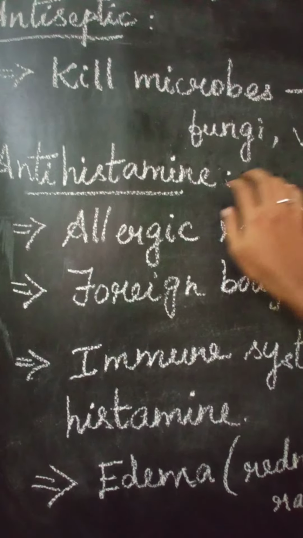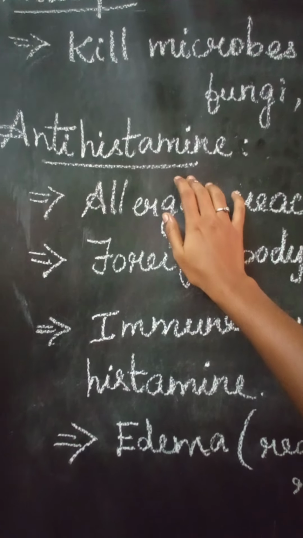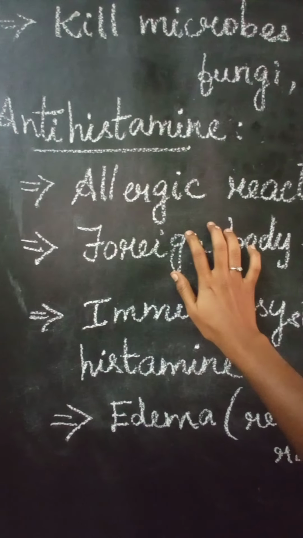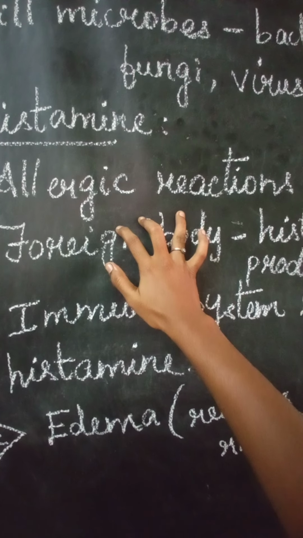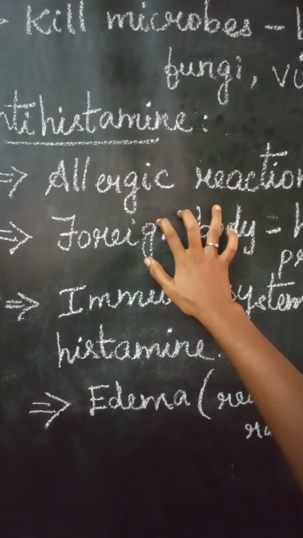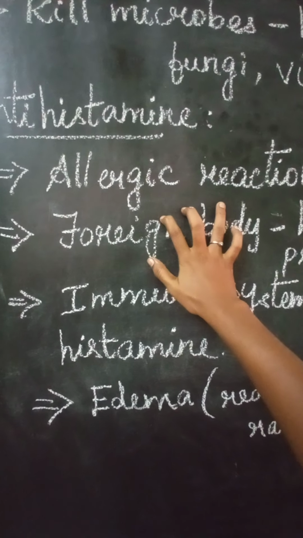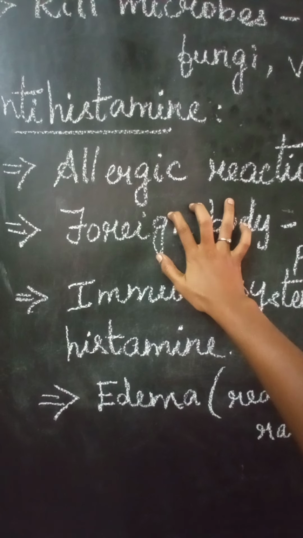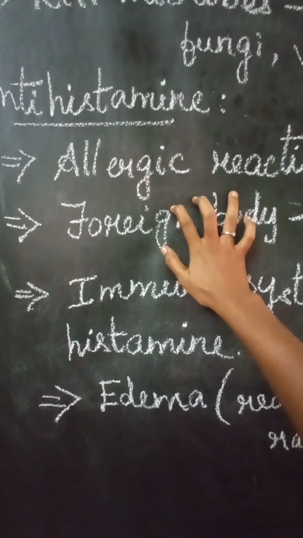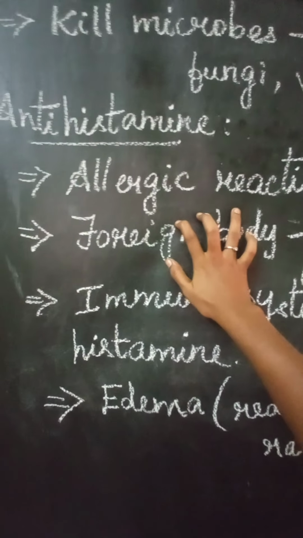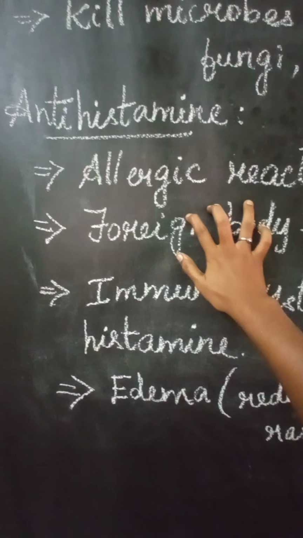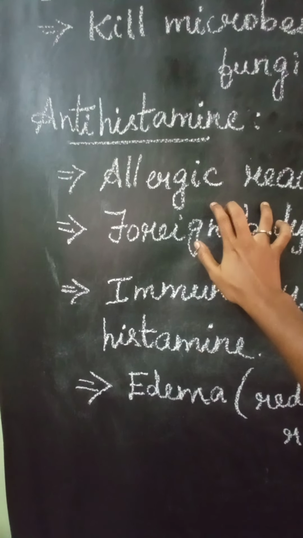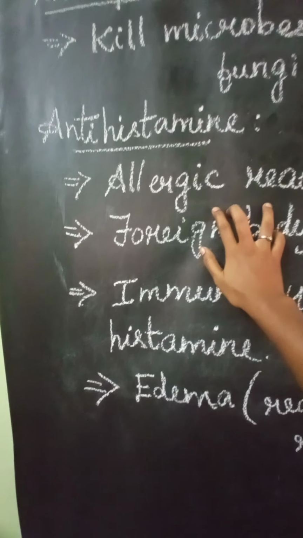Okay, and then the next one is antihistamine. So what is the use of antihistamine? Antihistamine is used to control allergic reactions. So what do allergic reactions mean? Usually a few people may get allergies through dust, or through any unwanted food materials they take, or due to some water, or many other reasons. Allergic reactions can happen due to many reasons.